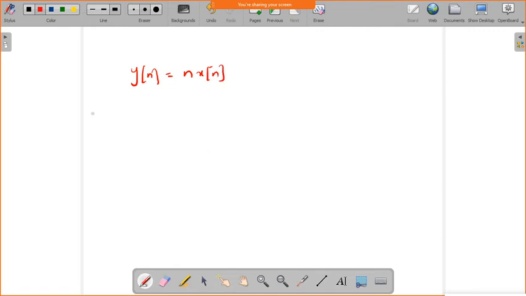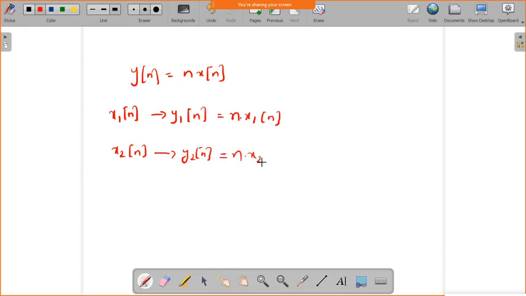If I give input x1 of n, the output y1 of n is equal to n into x1 of n, and similarly if I give x2 of n, the output y2 of n is equal to n into x2 of n.